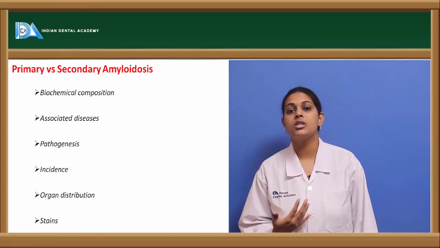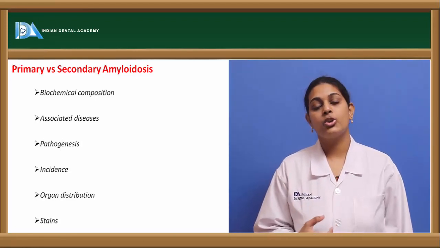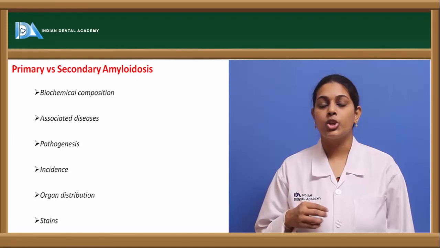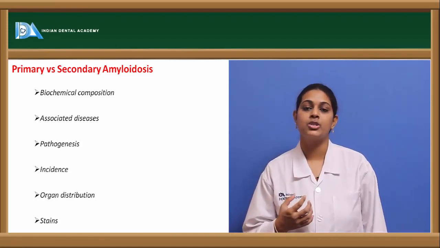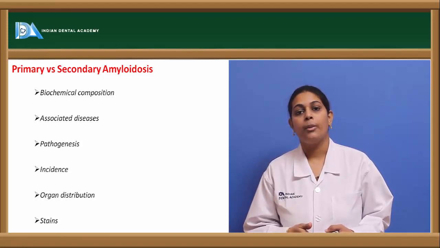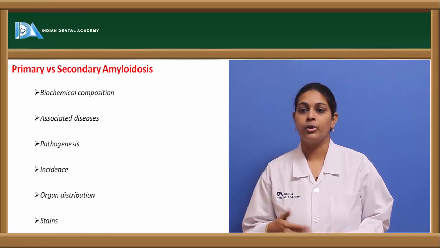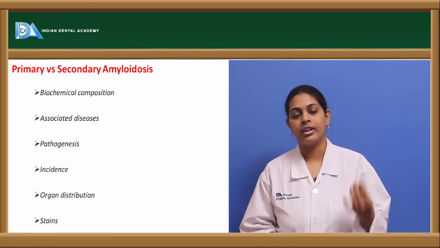Coming to the pathogenesis, why AL amyloidosis or primary amyloidosis occurs: it is usually because of a stimulus which alters the monoclonal B cell proliferation and causes excess production of immunoglobulins and consequently an increase in the light chains.